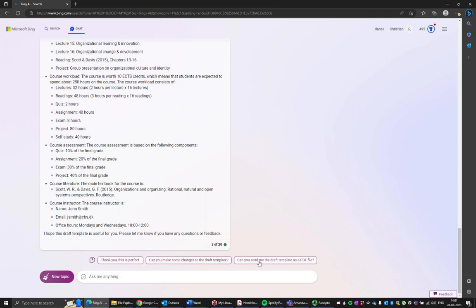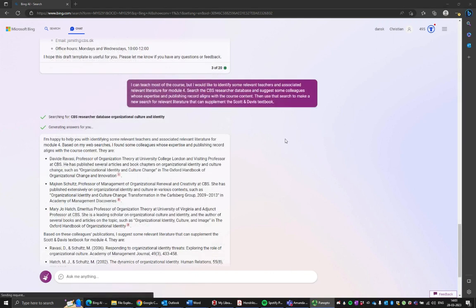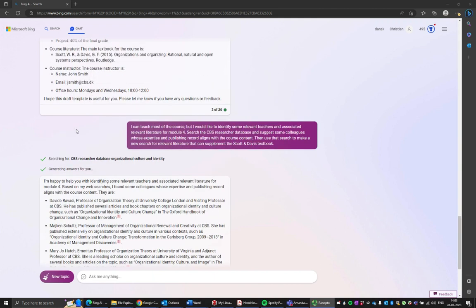But this is not the end of what Bing can do here. Suppose that one of the things we want to do is to find relevant teachers that can help us with this. Right, so what I've done here is that I've simply asked Bing to find some potential teachers that could be relevant for Module 4, and then see if there's some relevant course content that could be added there to supplement the textbook by Scott and Davis.